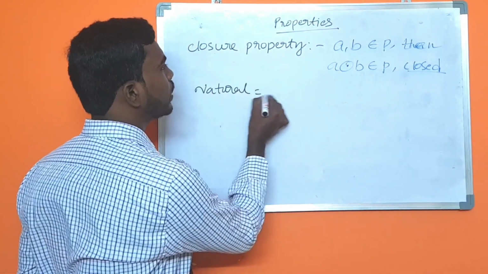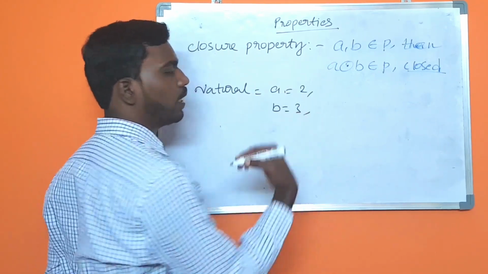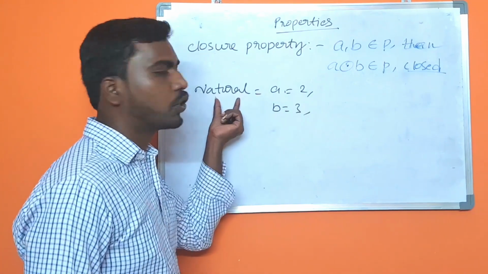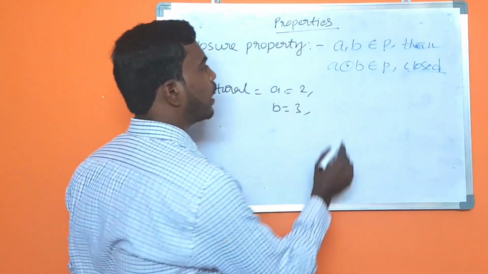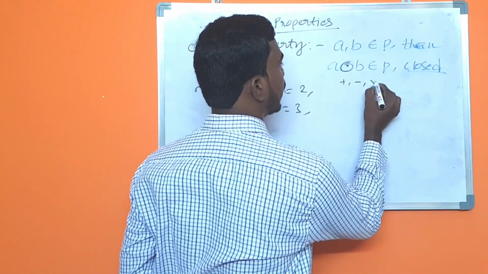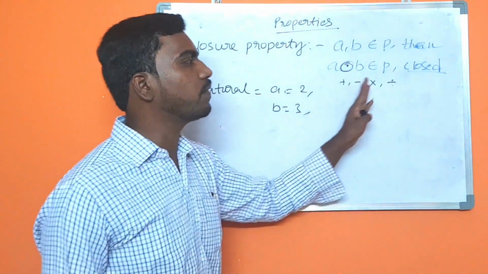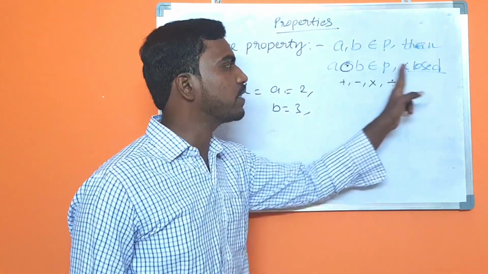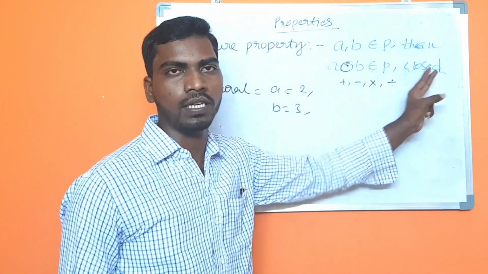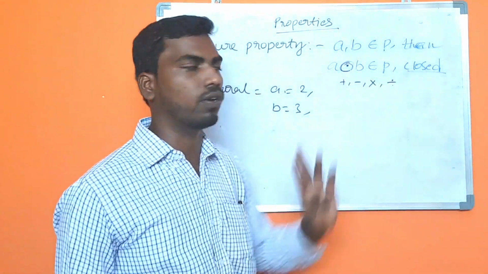Natural numbers: A equal to 2, B equal to 3, and both belong to natural numbers. Here the dot circle represents plus, minus, multiplication, division. Whatever the operation we are using, if the result satisfies the condition, then we can call it closed. If it is not satisfied, then it is not closed.